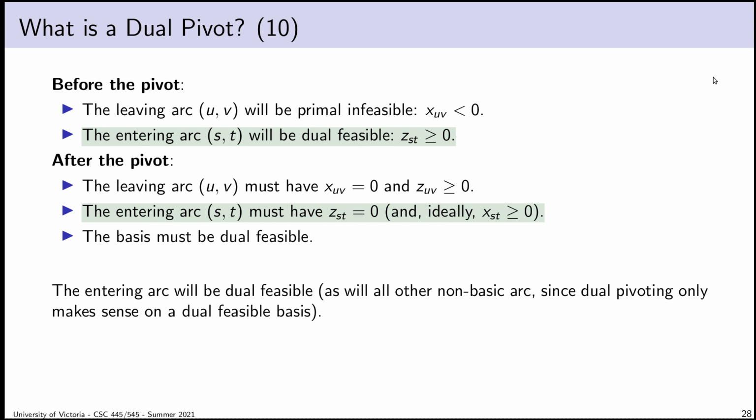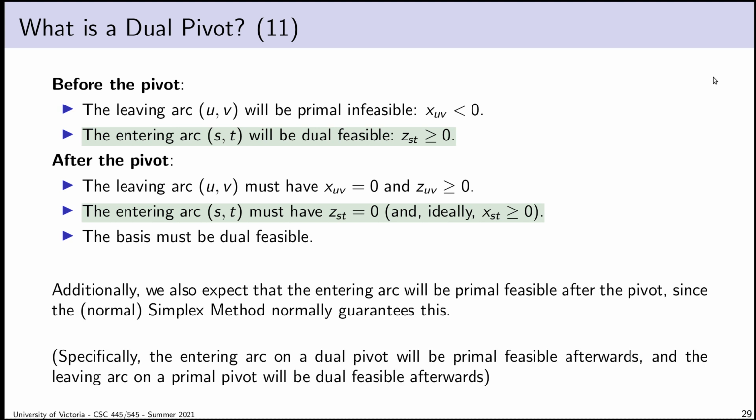So the entering arc will have to be dual feasible because every non-basic arc is dual feasible. In a dual feasible basis, there aren't going to be any negative Z values. And we also expect, reasonably, so I say expect, just like I say ideally, we expect that our entering arc will be primal feasible when we're done.